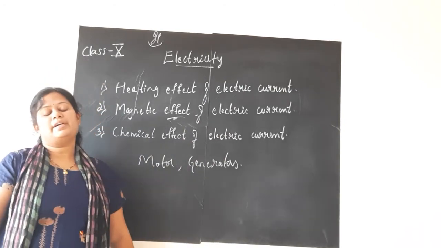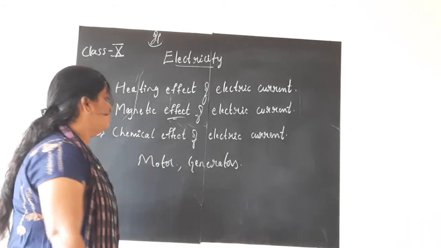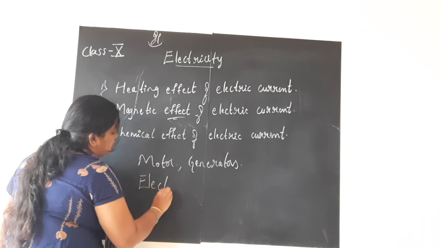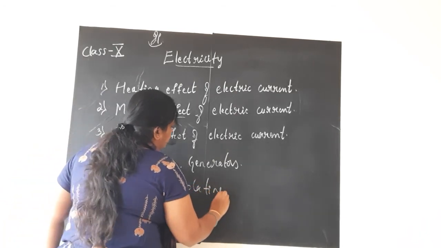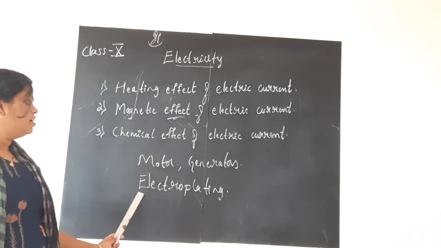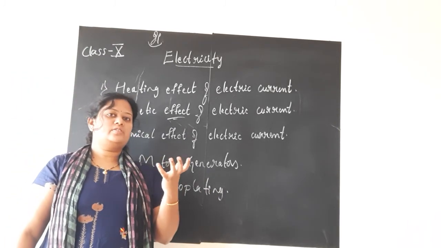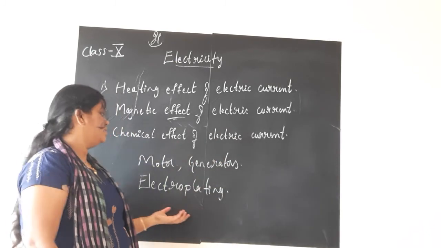Chemical effect of electric current: the best example is the battery, the working of the battery, which we studied. And one more you might have heard about in chemistry, children: electroplating. Yes, no? Now you can see various silver ornaments which have been gold plated. Those are available in the market these days.